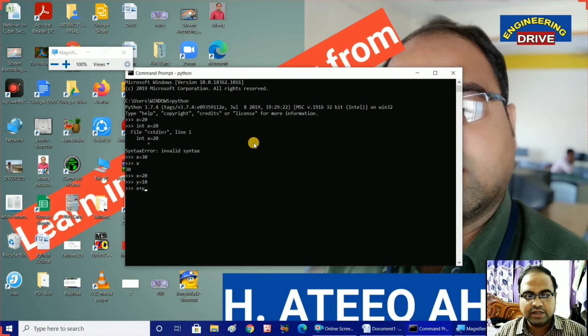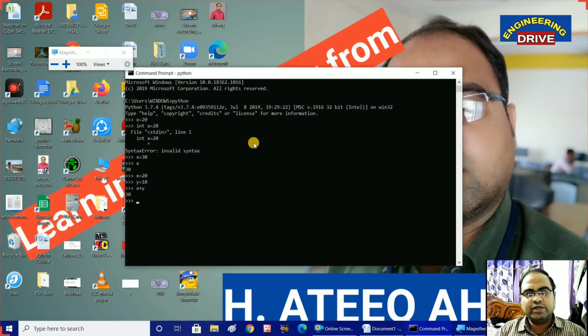Okay, my dear students, x plus y, and simply what you need to do? Press the Enter button. So what is the expected output we got here? 30. 30 is our expected output, and we got that output. So in this way, we need to assign values to Python variables.